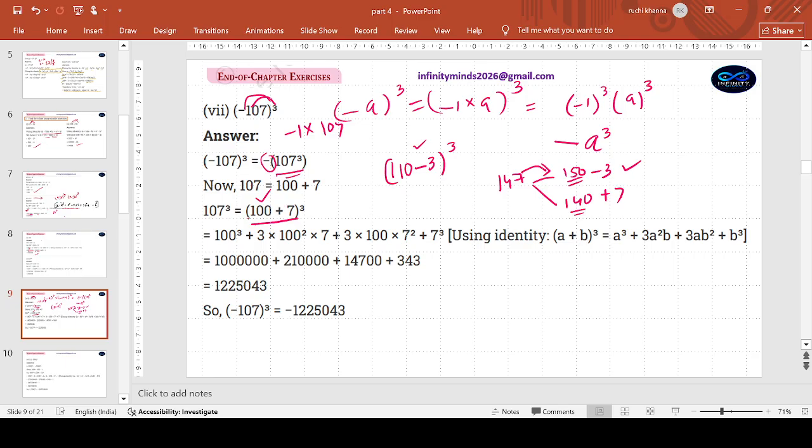So a plus b whole cube: cube of the first term, cube of the second term. Cubing, 2 zeros will become 6 and so on. 3a square b, 3b square a. Identity should be clear. Everything done, but in the answer, affix your minus, as we began our question with the minus. All the extra marks I could take away so that you can concentrate on the answer.